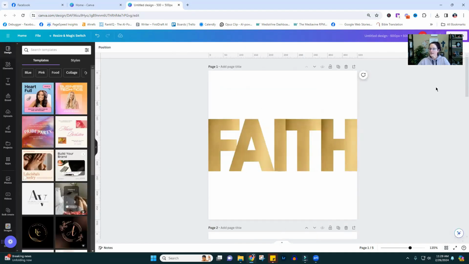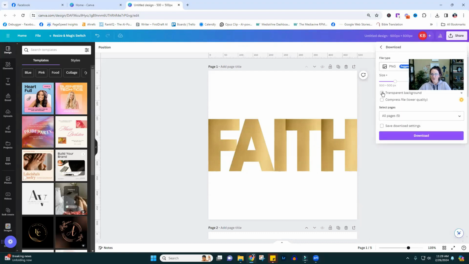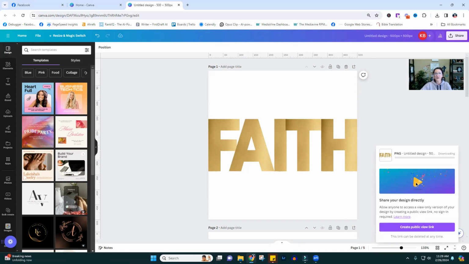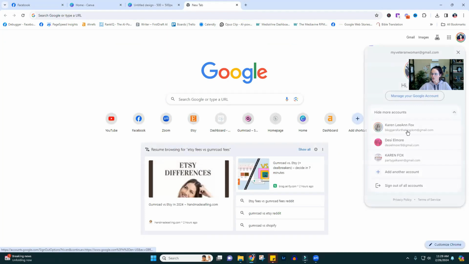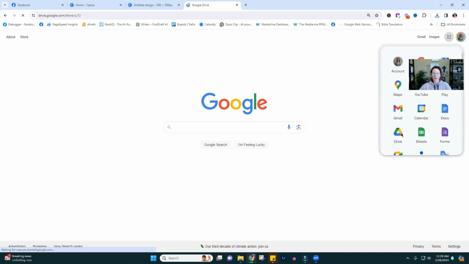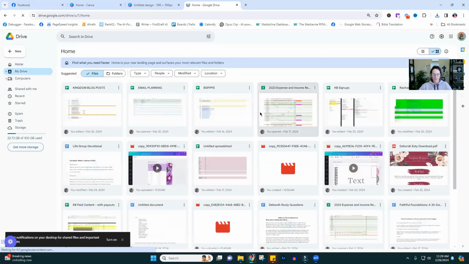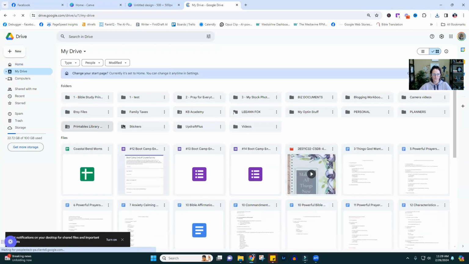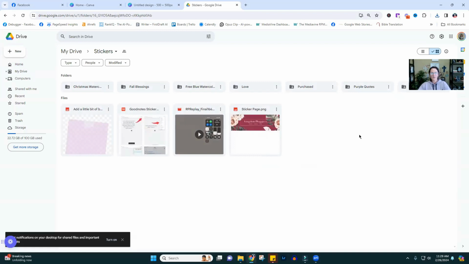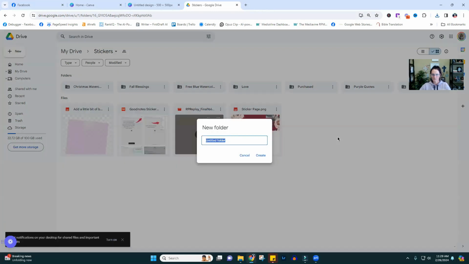All right, so now we're going to save this. Download transparent PNG. Just going to save it as a zip file. Now you're going to want to open up your cloud drive because this is where you want to save everything. And I have a file or a folder for all of my stickers. So for the purpose of this, I'm going to just create a dummy folder here. Test.